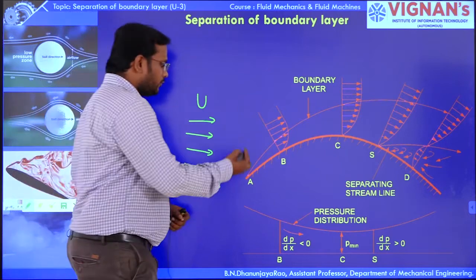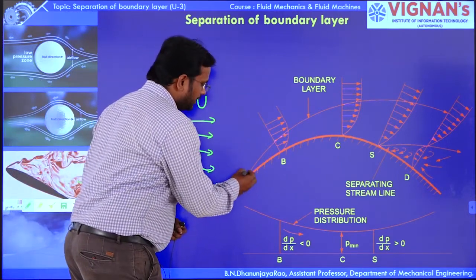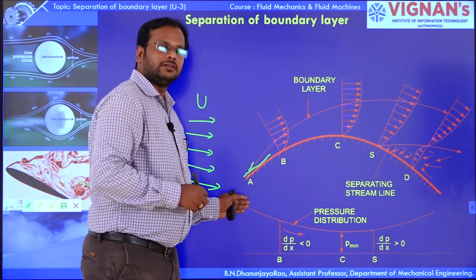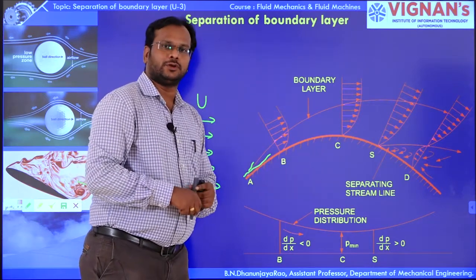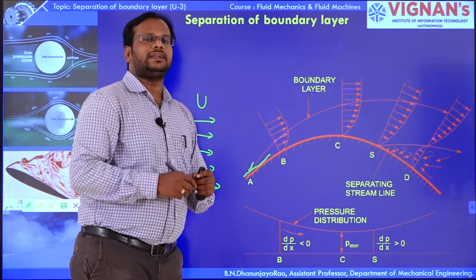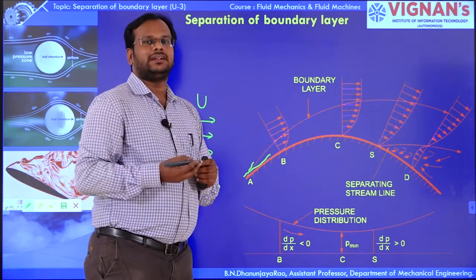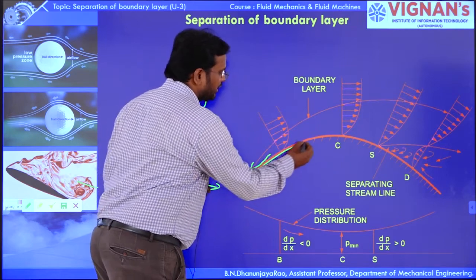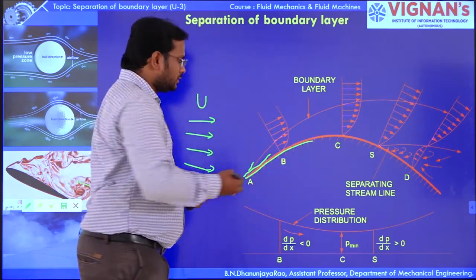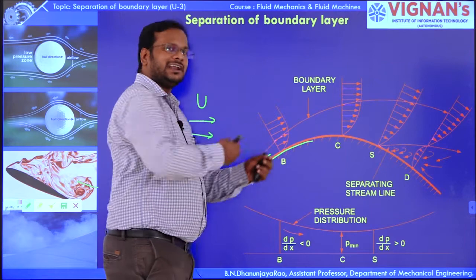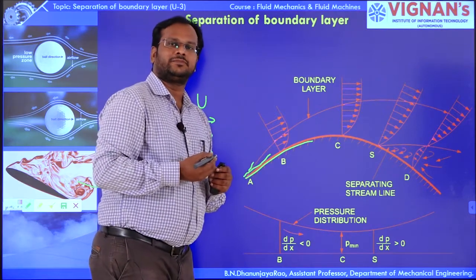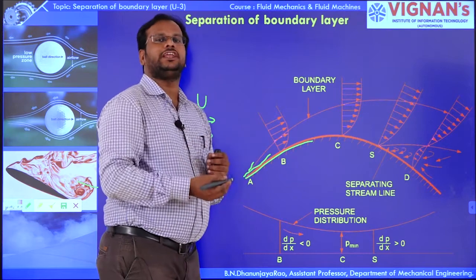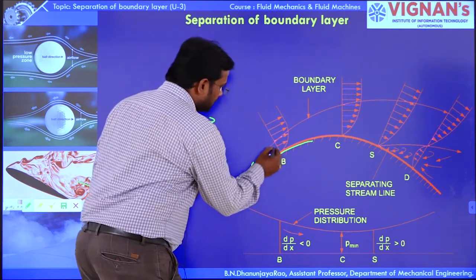Whenever the particles contact the solid surface of an object, the particles are retarded as they are attached to the solid boundary. The retarded particles give rise to a reduction or variation of velocity, so that a velocity profile is generated.